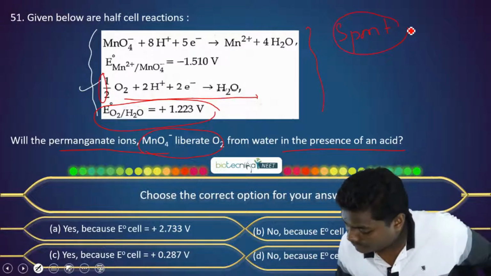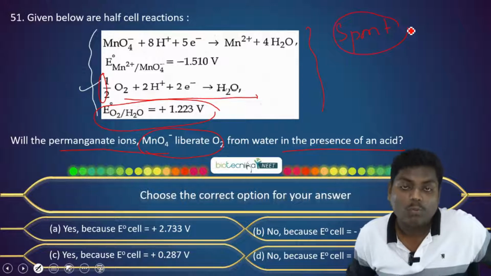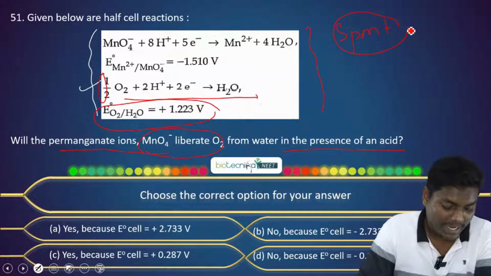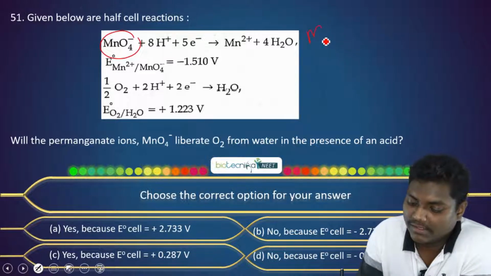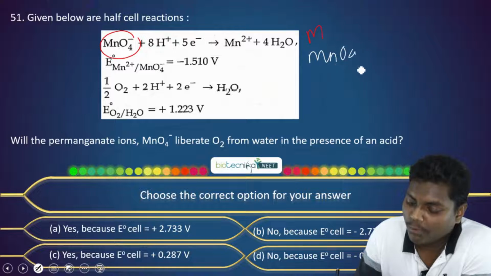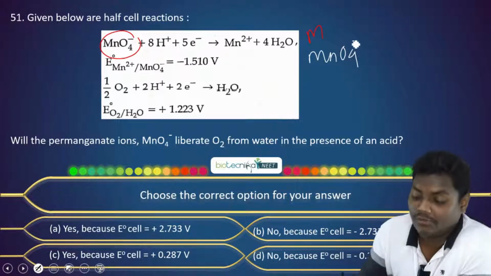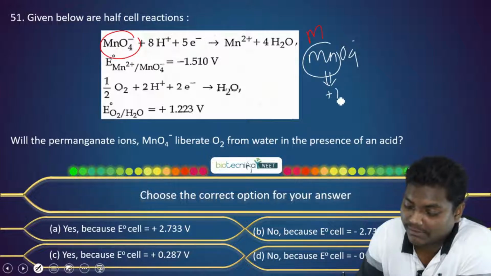So what we can do? Good evening, Sweta. So what we can do? We have MnO4 minus. So first just check MnO4 minus. In MnO4 minus, what is the oxidation state of manganese here? You can find the oxidation state of manganese to be +7.